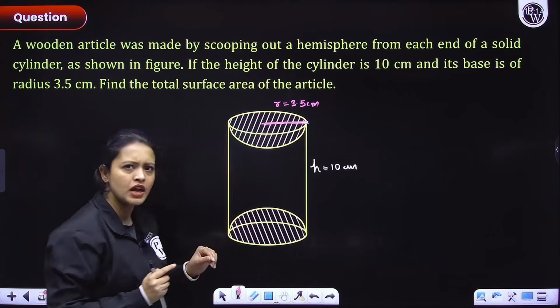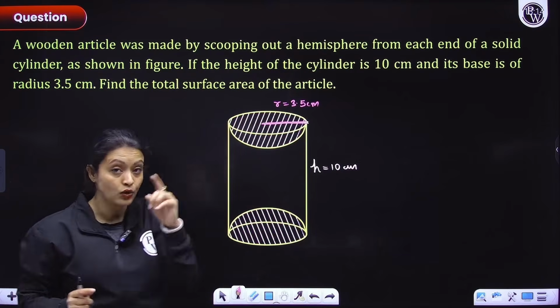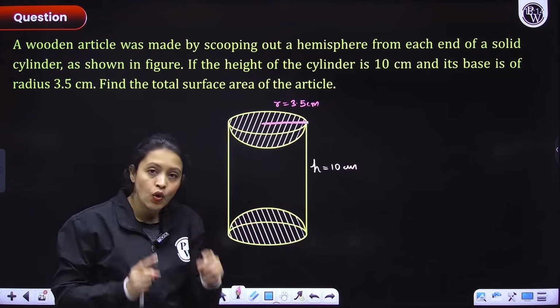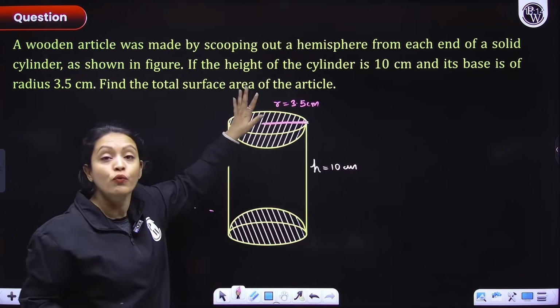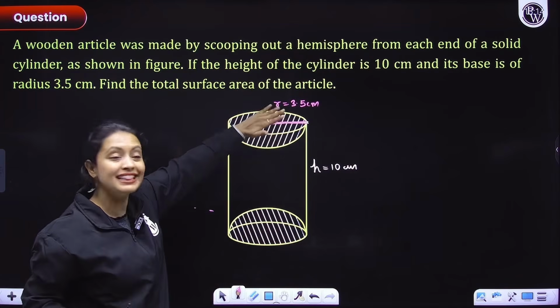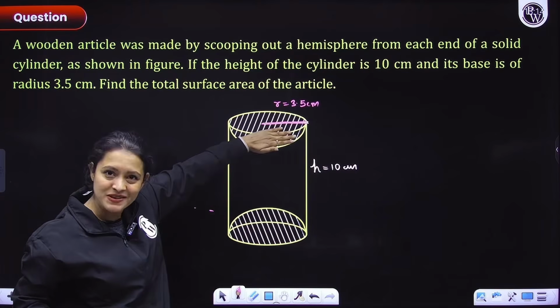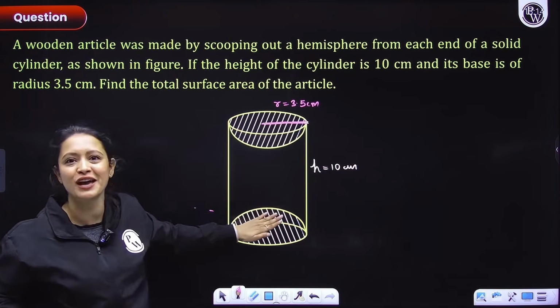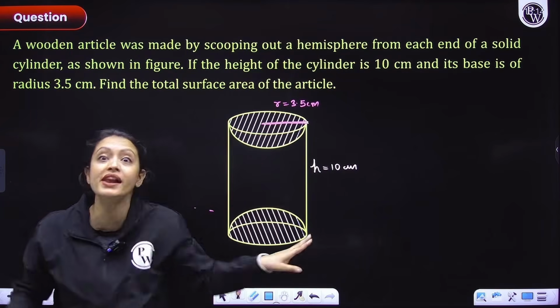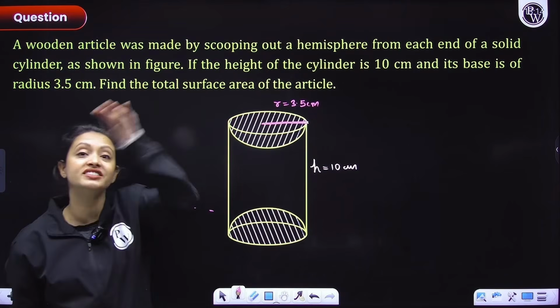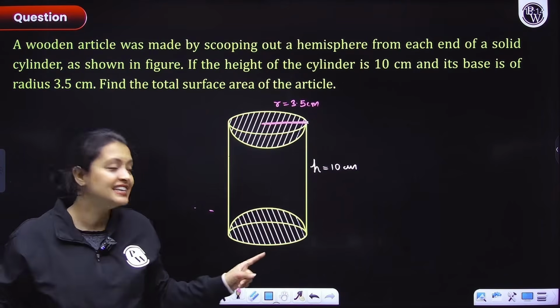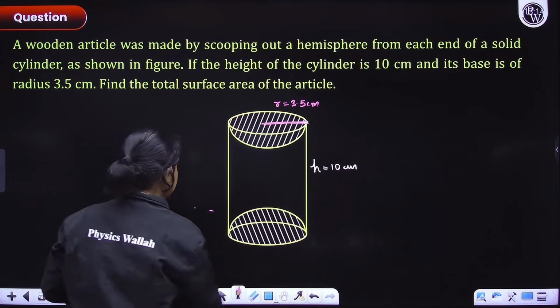Think about it. So, now this is important, guys. Notice that this area and this area in the solid would be what? It would be the curved surface area of the hemisphere here and again curved surface area of the hemisphere because the top and bottom are open. Top and bottom are open. So the hemisphere only has curved surface area. That's it. ठीक है?